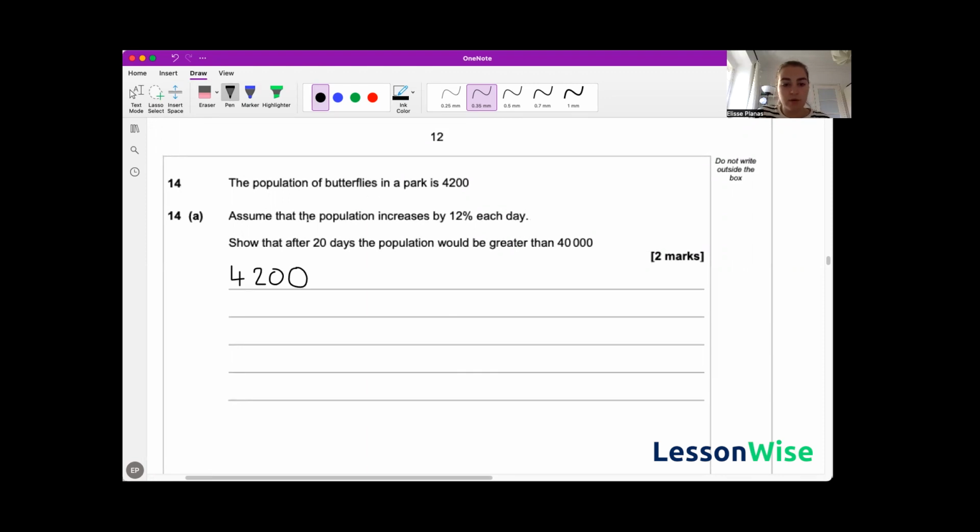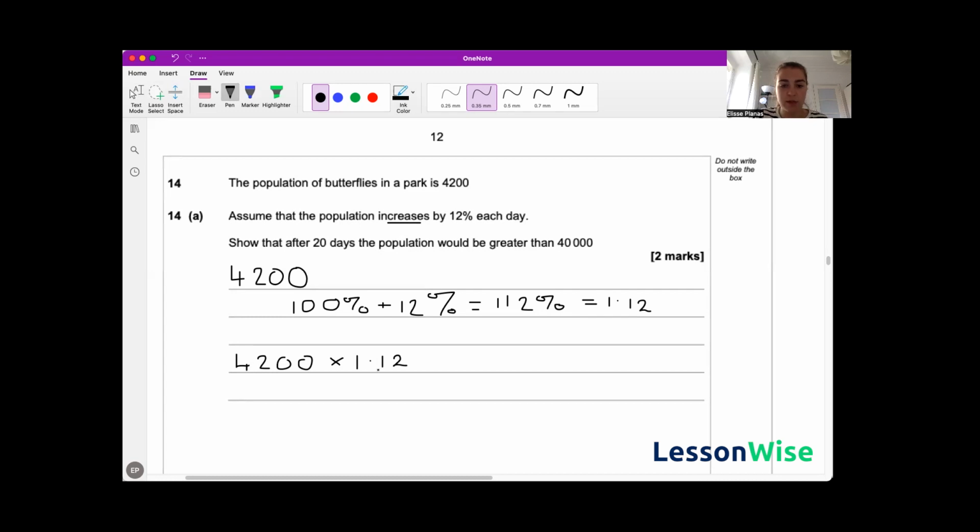So when the population increases by 12%, we've still got 100% of our population, and then it's increasing by 12%. So we've got 100% plus 12%. That is 112%. And as a decimal, that's 1.12. So what we're going to do is multiply our original population by our decimal, 1.12, to see how much it increases.